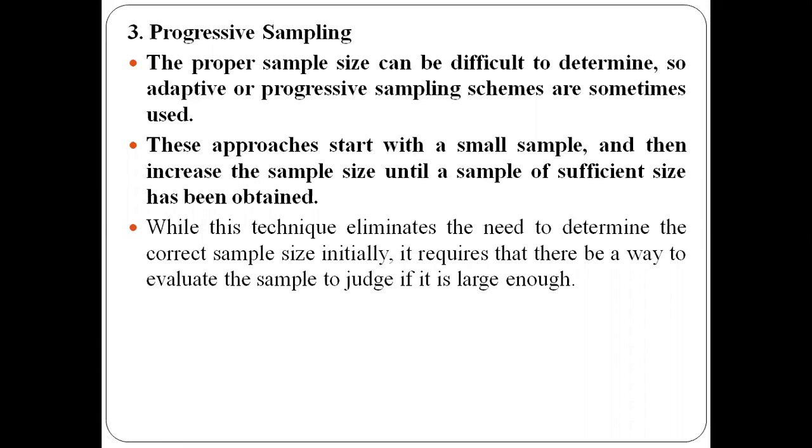Initially we have a smaller sample, and then after some time we increase it, and again after some time we increase it until we get the sufficient sample. We continue that process. So this is about the three different kinds of sampling.